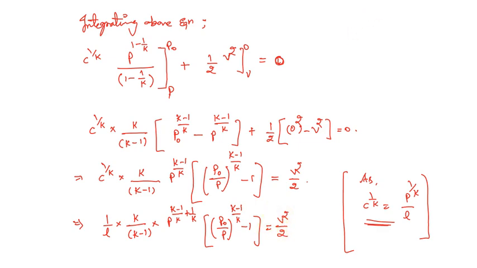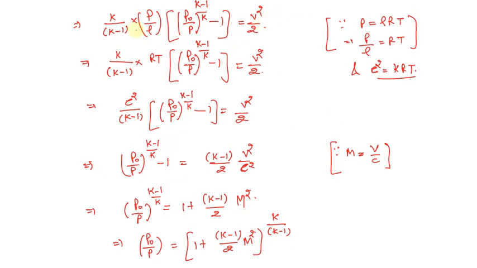Now if we solve it further, the following term will be k divided by k minus 1 into p divided by rho, in bracket p naught divided by p to the power k minus 1 divided by k minus 1, that will be equal to v square by 2. Now as we know, p divided by rho is equal to RT, and the velocity of sound, that is c square, is equal to kRT.